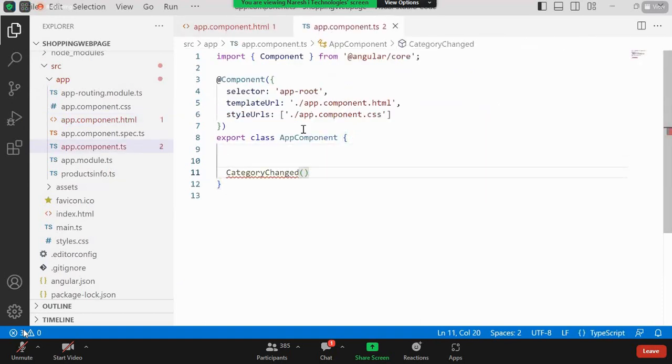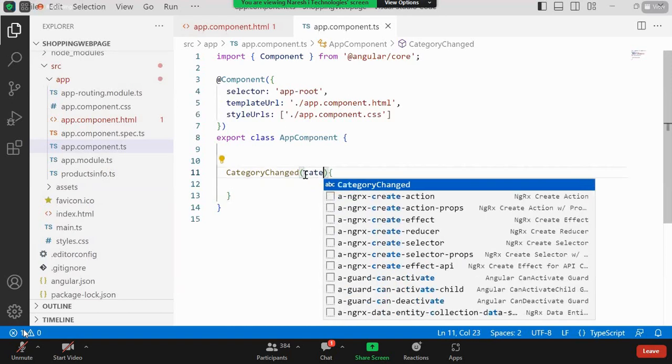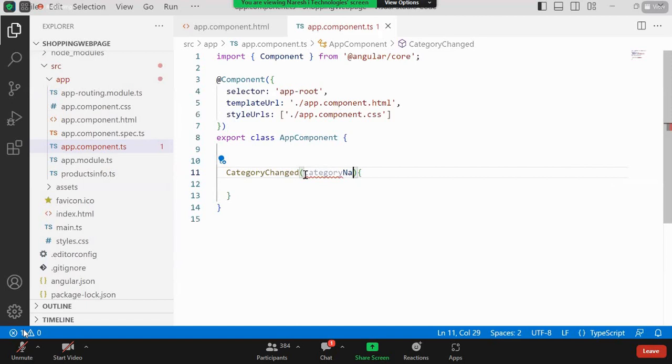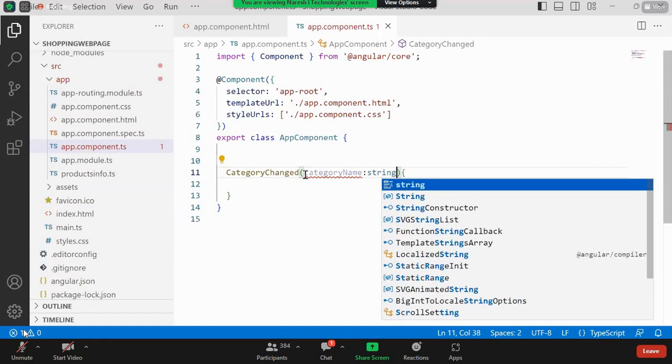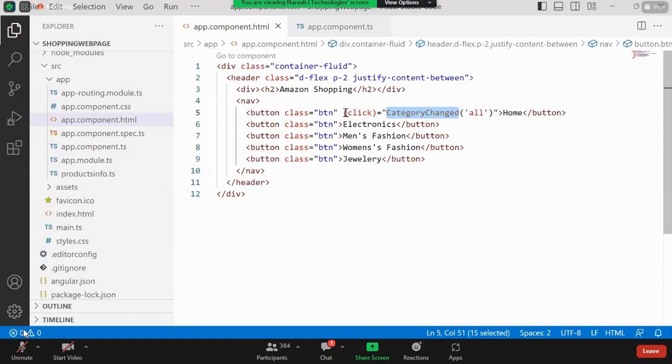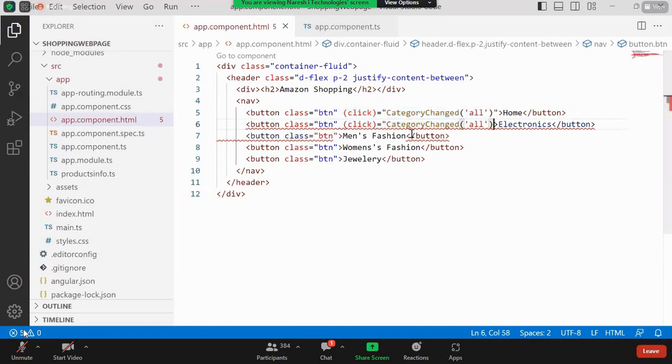So I have to generate it here. Maybe I can write something like this. From here I am supposed to get a value that is the name of the category, so I can write a category name which is of type string. That's it. The same thing I want to implement for the remaining ones as well, so I'll copy it and give it over there.